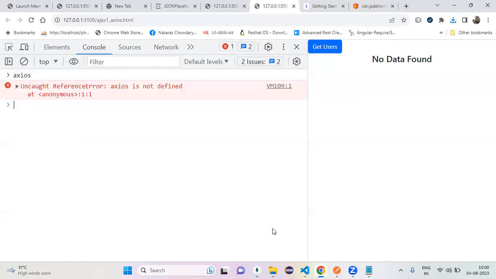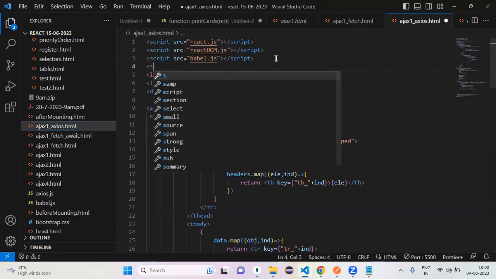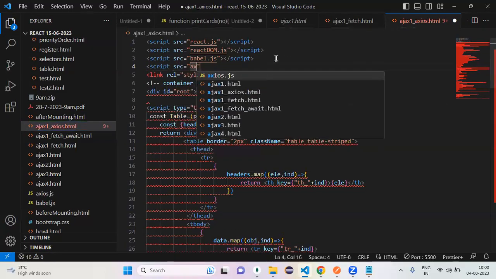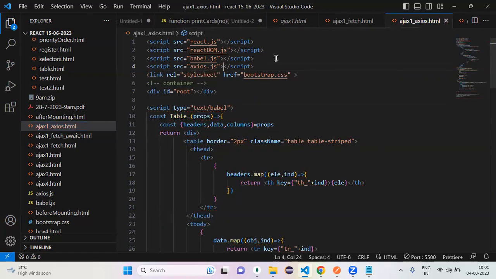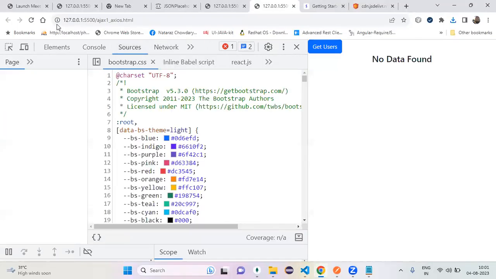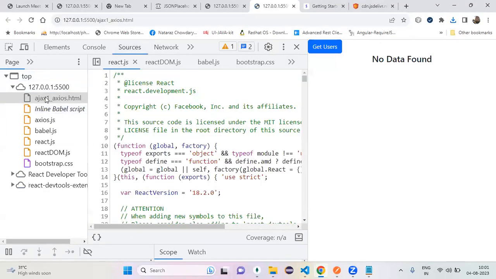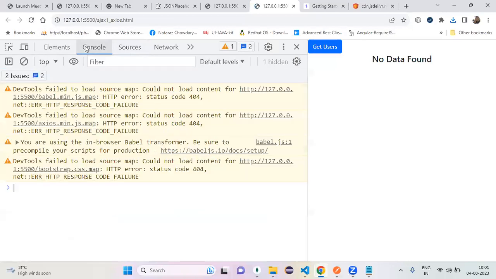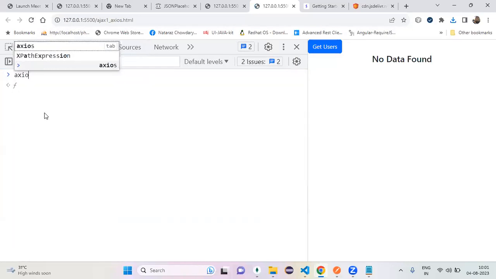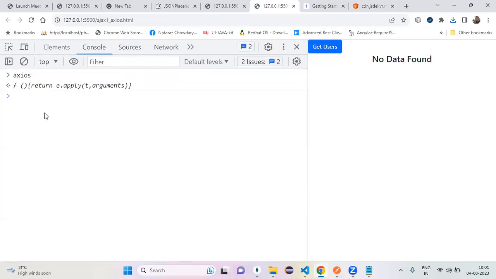Can I make it available, Axios? How can you make it available? Adding a third party library, just load it. Okay, script source equals axios.js. Okay, can I go to my source? My Axios should be loaded now. Now can I go to my console? Check, Axios is there or not there? Yes, Axios is there.